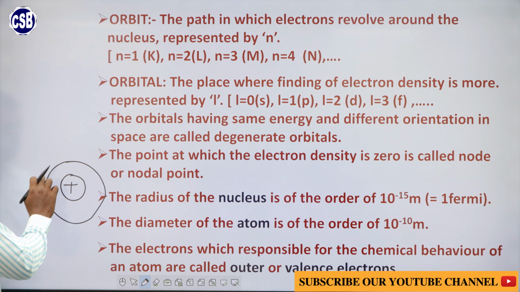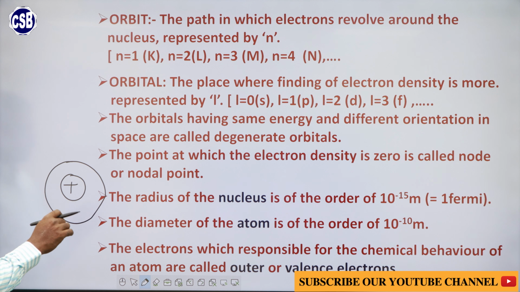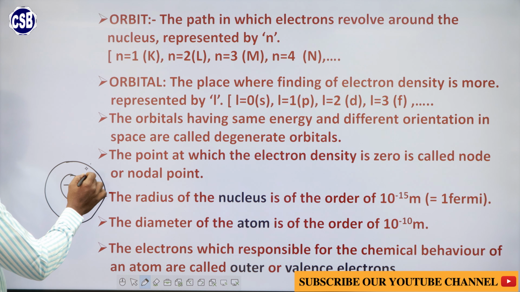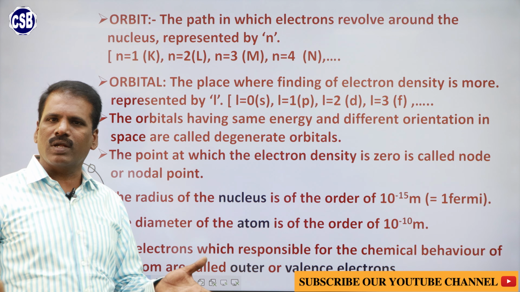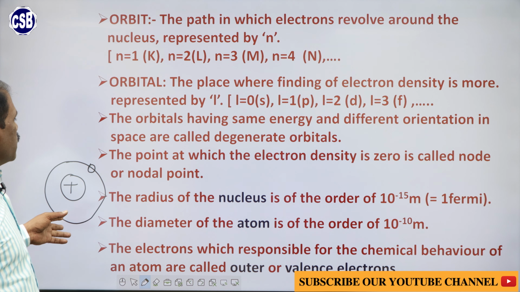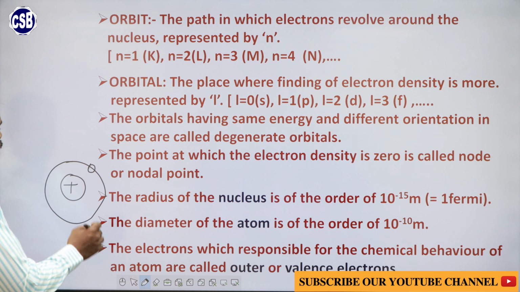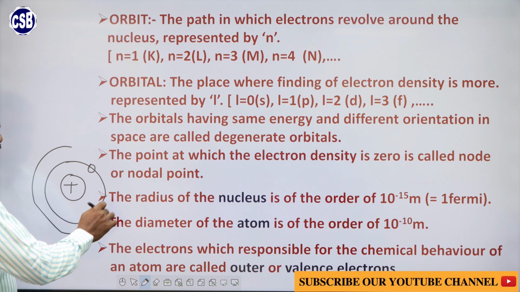This circular path is known as the orbit. In the orbit, the electrons are revolving in a particular portion at a time. The place in which the electron is located at a particular time is known as the orbital. Orbital is the place in which the probability of finding the electron, the density of the electron, is more. So many orbits are there.